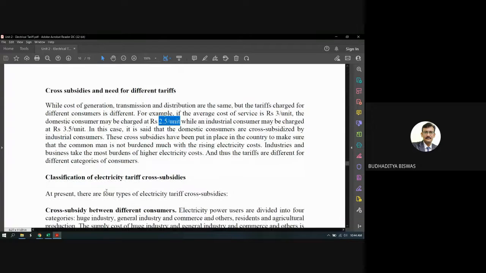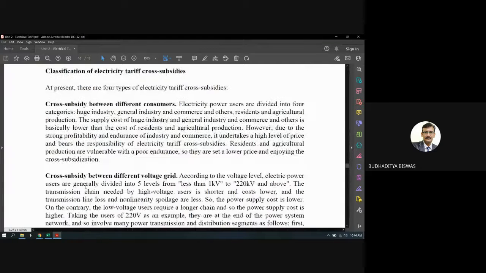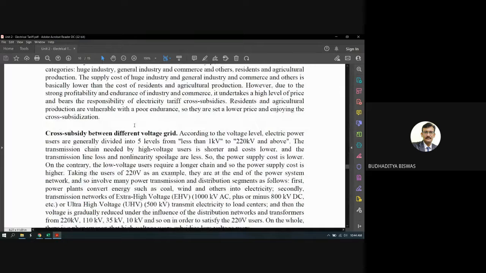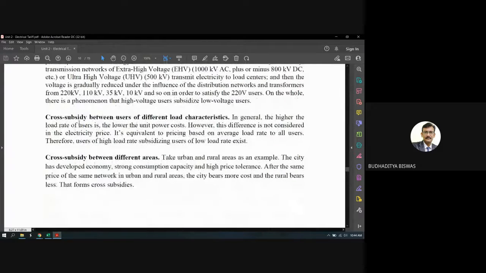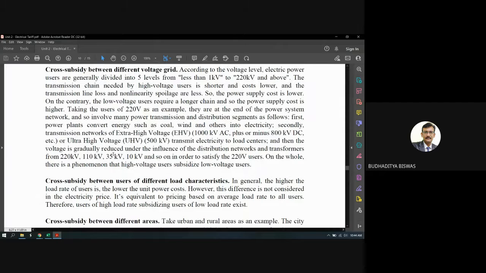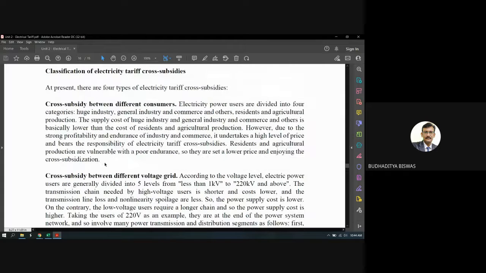Now, how many types of subsidies are there? There are four types of subsidies: cross subsidies between different consumers, cross subsidies between different voltage grids, cross subsidies between different users with different load characteristics, and cross subsidies between different areas. So these are the four different types of cross subsidies the electric company applies to the different domains or different consumers.